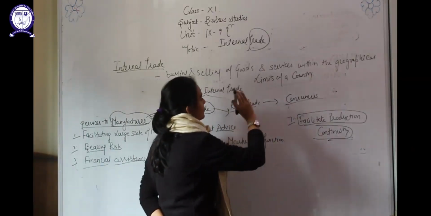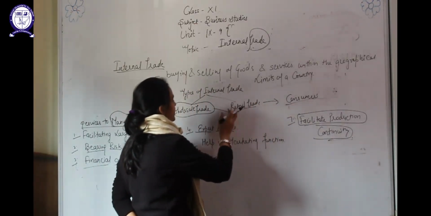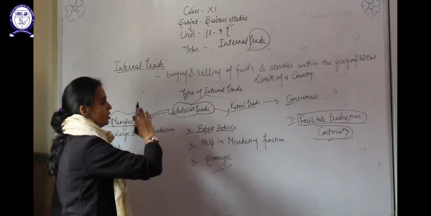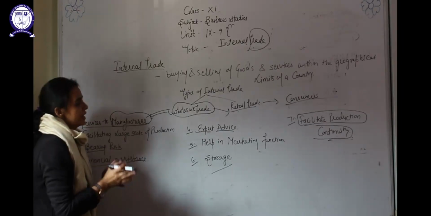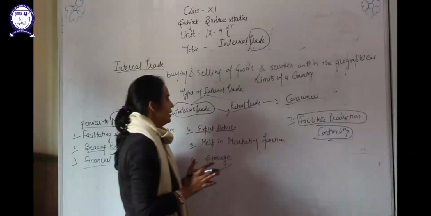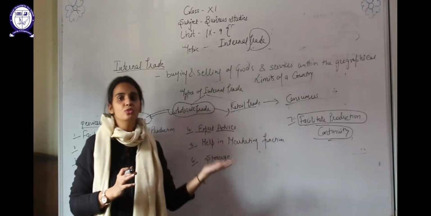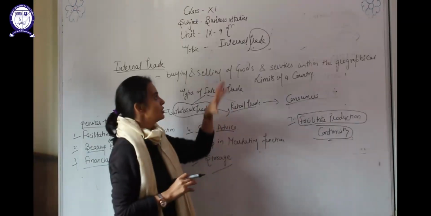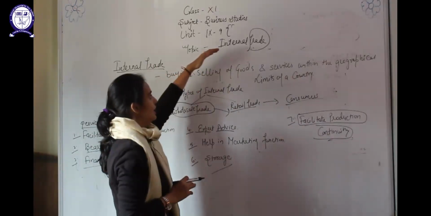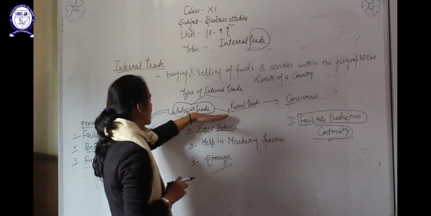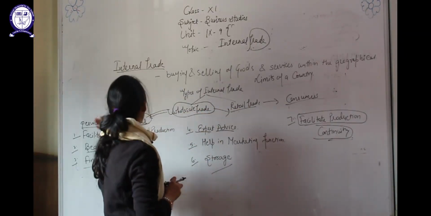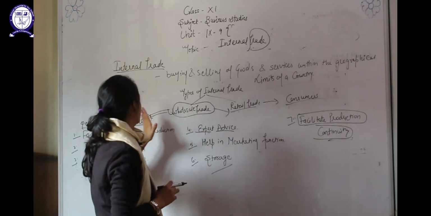because on a regular basis the retail trader will get orders from consumers, they will transfer orders to the wholesaler, and the wholesaler will transfer orders to the manufacturer. So on a regular basis they will get orders, and as per the order they will produce goods and services. So this was about the concept of internal trade, its two types, and the services provided by the wholesaler to the manufacturer.